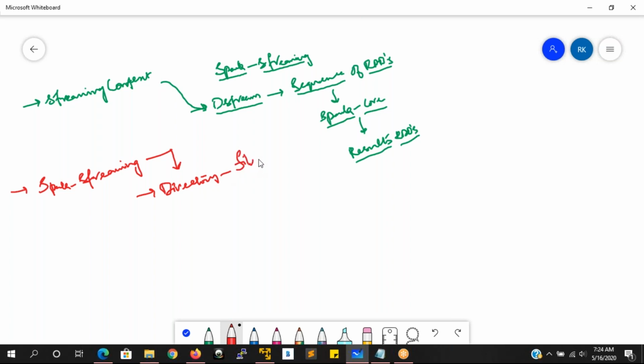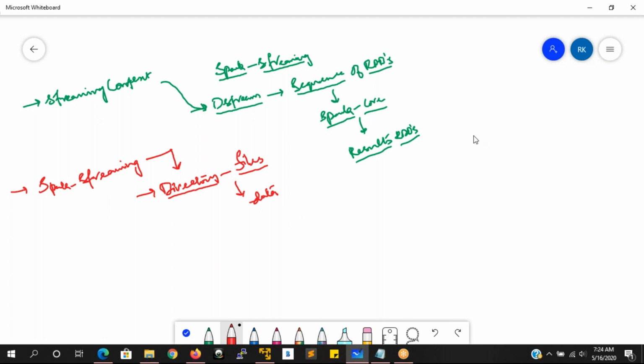Your streaming application has to interact with this directory, read these files, and show what data is available in them. That means the streaming application is not only for reading live data, but it can also be used to read data from your existing files.